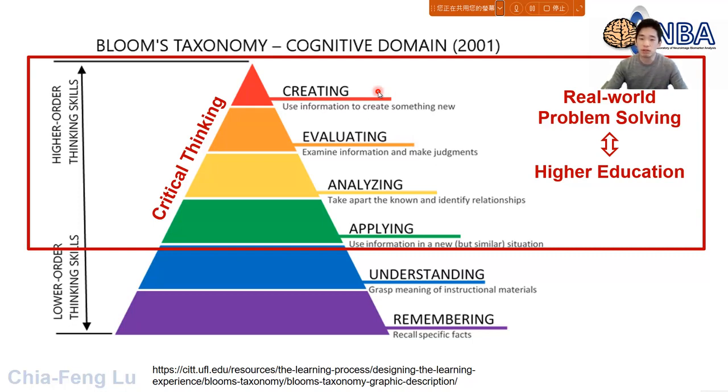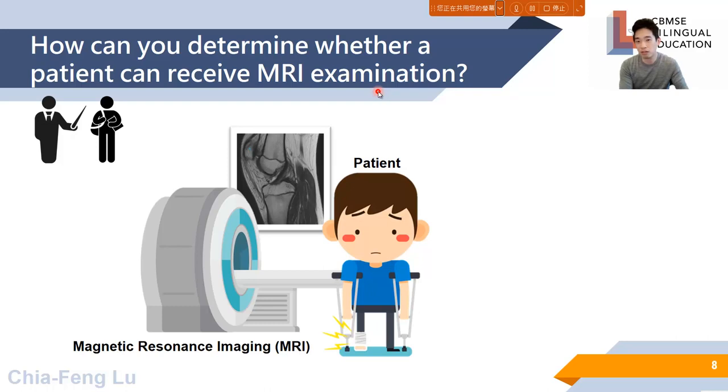So if you want to ask a tough question, sometimes this may be the question that you may face during your future work. For example, you may have the chance to work in the clinical environment anyway. So if I give you this kind of situation, for example, you are the radiological technologist, 放射师, okay, 医师放射师 anyway.